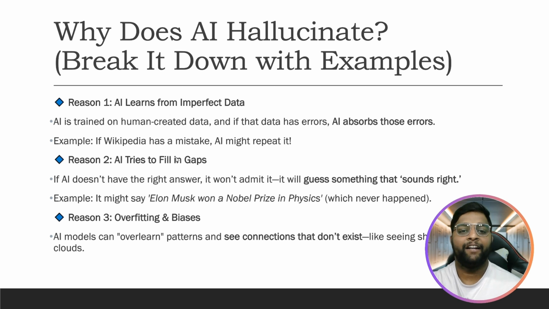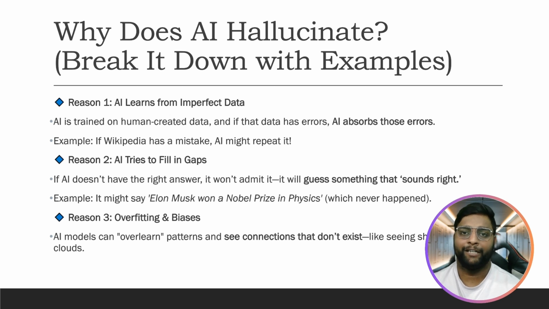Reason 2: AI tries to fill the gaps. If it doesn't know the right answer, it won't admit that. It will try to imagine and create its own answer. For example, Elon Musk won the Nobel Prize in physics, which never happened. Did it happen? No, right? So it might answer like this.